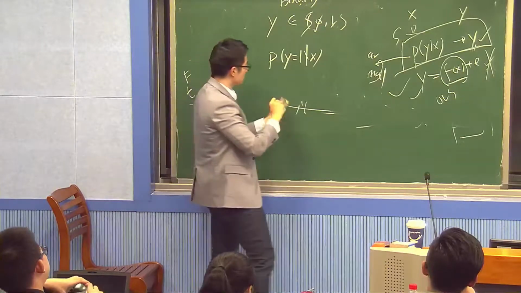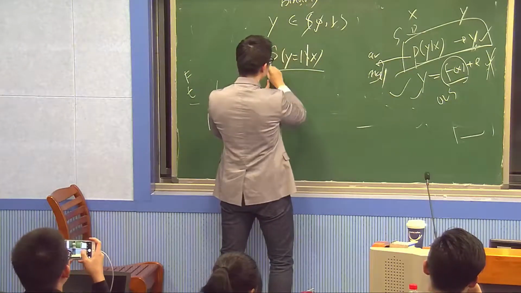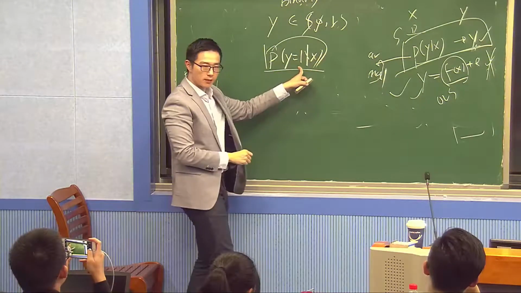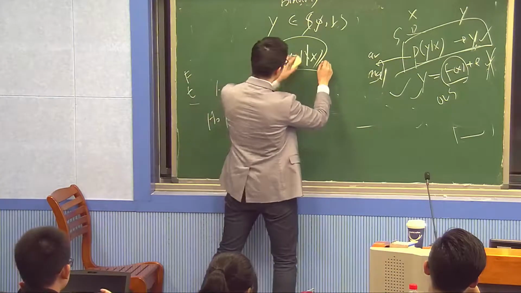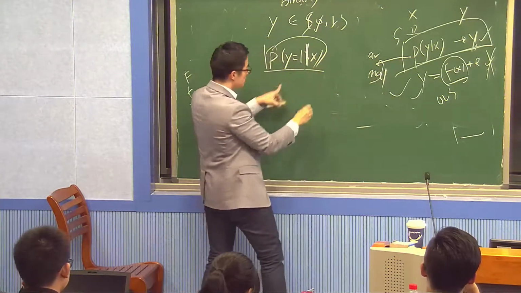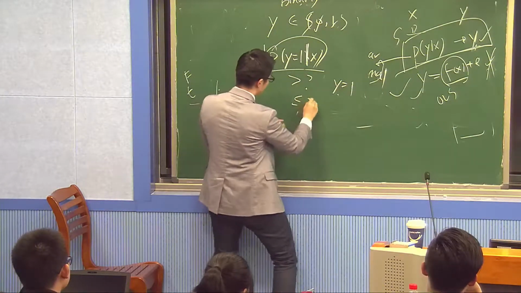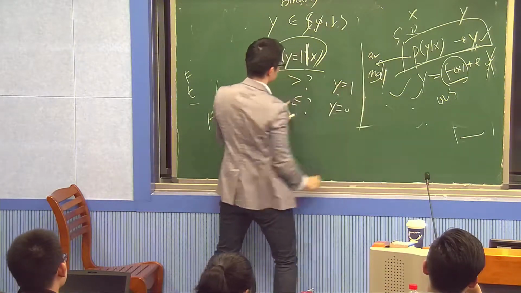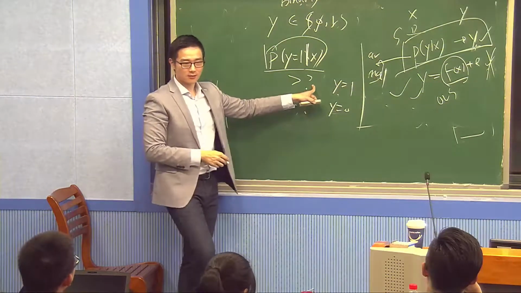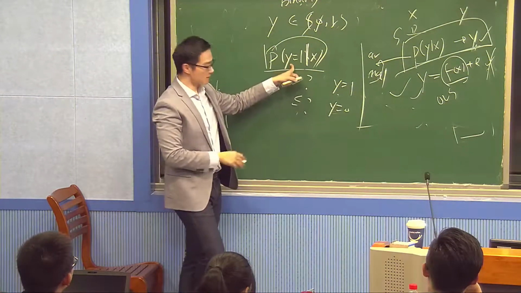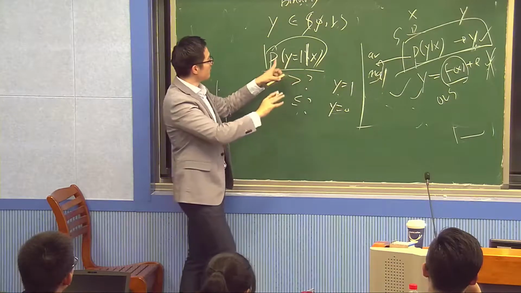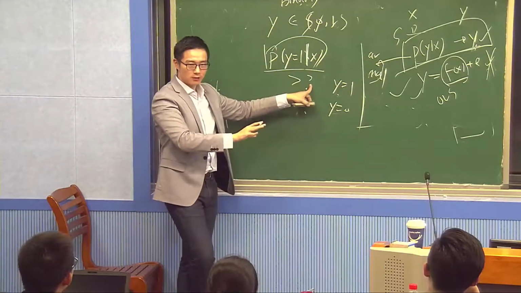Suppose I have estimated this probability. Then I can say, if this probability is larger than what, I predict y equal to 1. If it's smaller than what, I predict y equal to 0. What should I do here? I've already estimated the probability. Then if this probability is larger than what value should I predict y equal to 1?